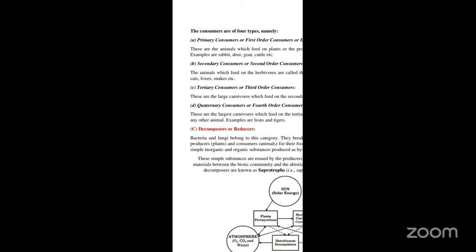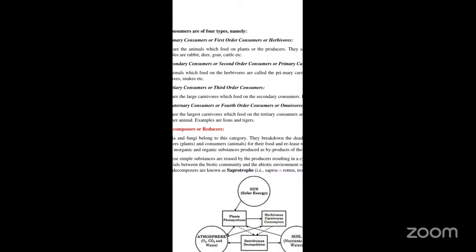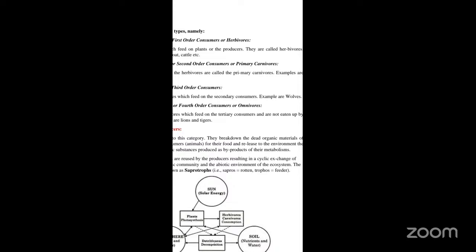Then you have the tertiary consumers, which are also called third order consumers. These are the large carnivores, and they feed on the secondary consumers. And lastly, you have quaternary consumers or the fourth order consumers. These are the largest carnivores which feed on the tertiary consumers. Examples you can give are lions as well as tigers. For tertiary consumers, examples are wolves. So these are the different types of consumers.